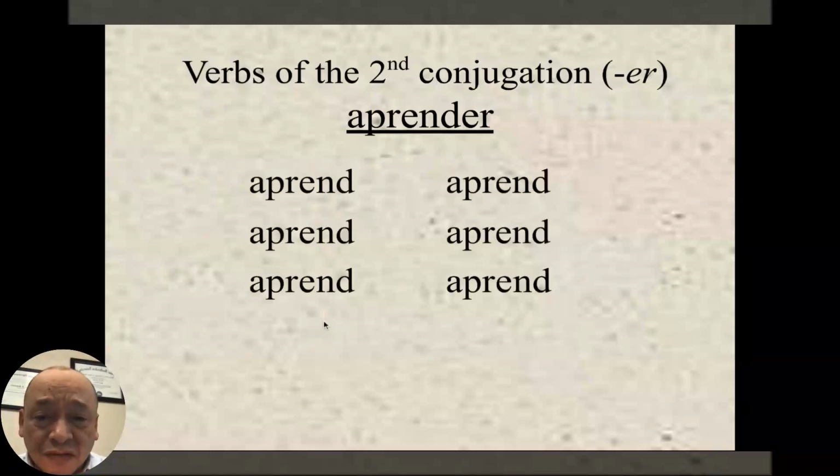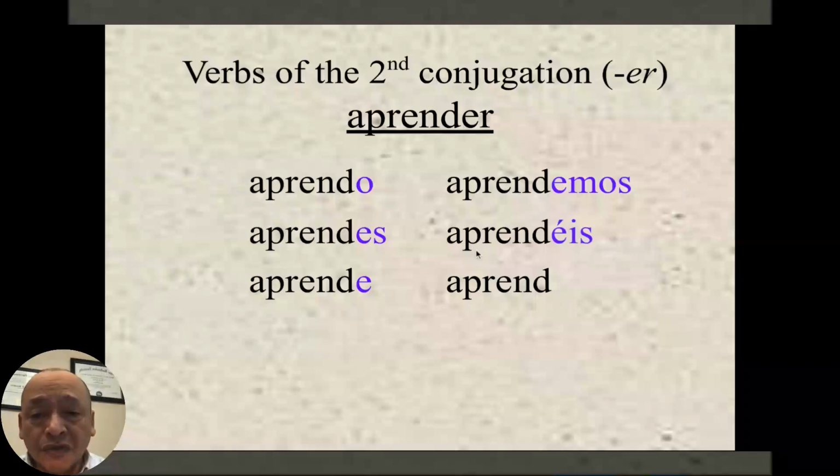That's the stem of the verb. So the endings are yo aprendo, tú aprendes, él, ella aprende, nosotros, nosotras aprendemos, vosotros, vosotras aprendéis, ellos, ellas, ustedes aprenden. Okay? So remember, the vosotros has an acento on the E.